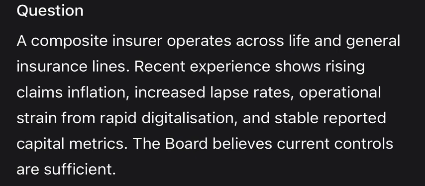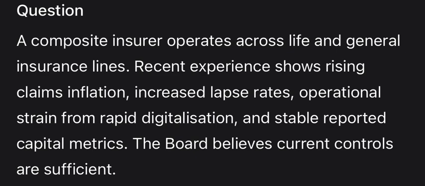Section 2. Logic breakdown. 1. Problem specification, external environment. The PESTLE landscape, political, economic, social, technological, legal, environmental, has shifted. High inflation and changing customer behavior, lapses, mean the problem the insurer is currently solving is different from the one it was originally designed for.